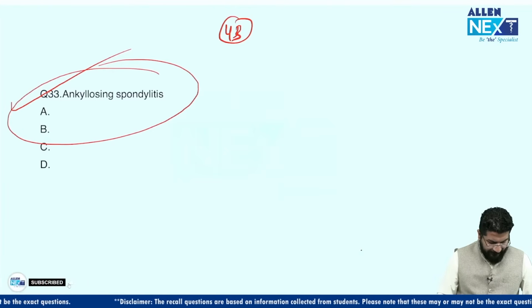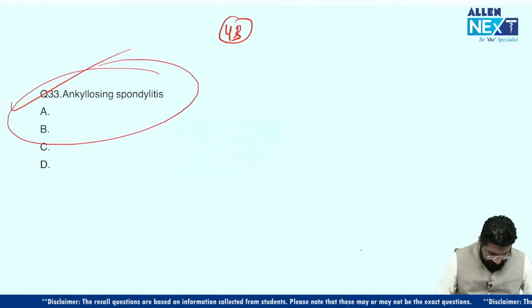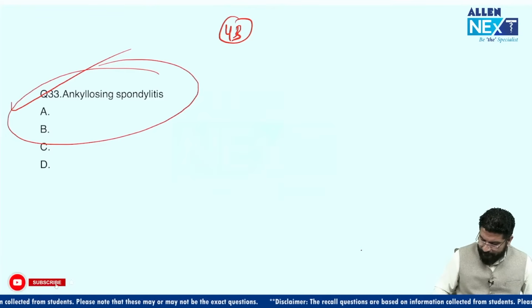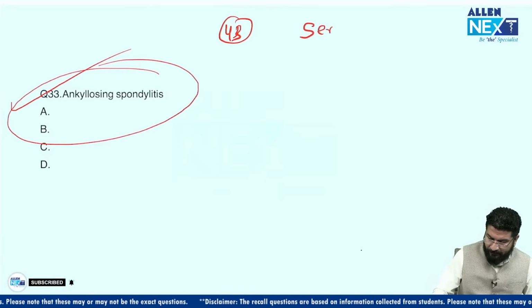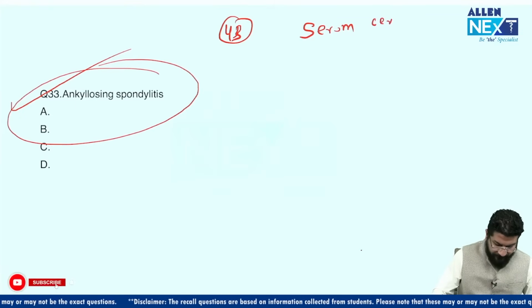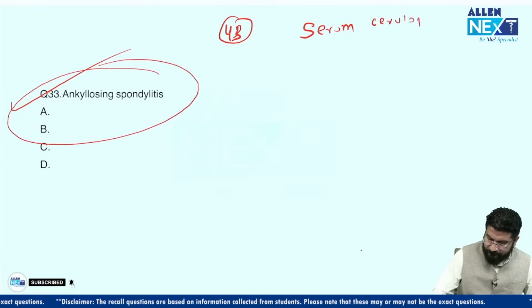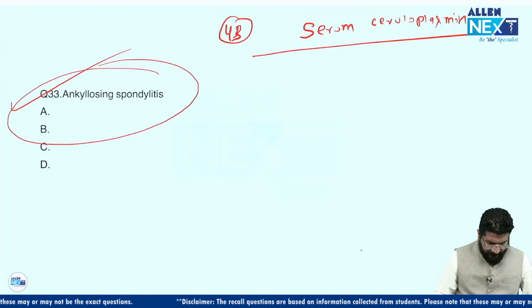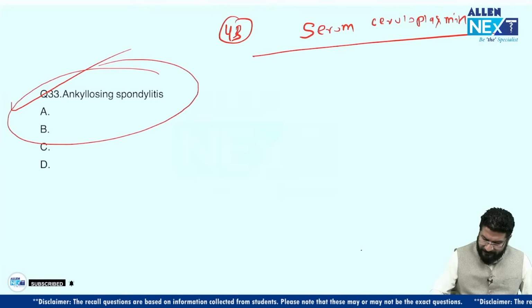So this was the medicine part. Again, the paper was simple. Okay, brown ring on eye. What test for assessment? Serum ceruloplasmin. Brown ring, then what test will you do for assessment? It is serum ceruloplasmin, if it was in the option. Was it given in the option? If it is given, this is the answer. Any other questions? If it is given in the option, then it is the answer.